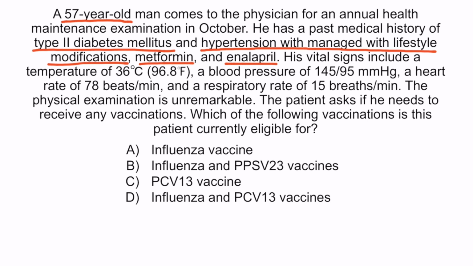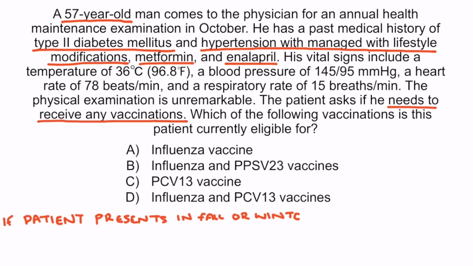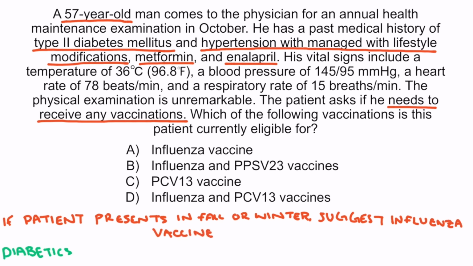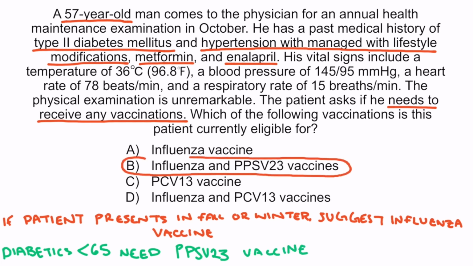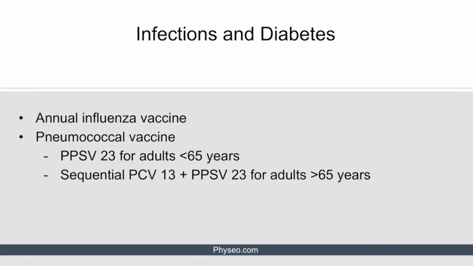The patient asks if he needs to receive any vaccinations. Since he presents in the fall, he needs to receive influenza vaccine. Additionally, since he has diabetes and he's under 65, he's eligible for PPSV23 vaccine. Therefore, the correct answer is option B. Here's a slide reminding us of the vaccinations necessary for diabetics. Pause the video and consider this slide once more.